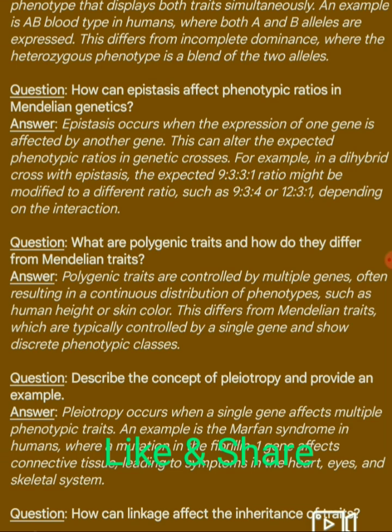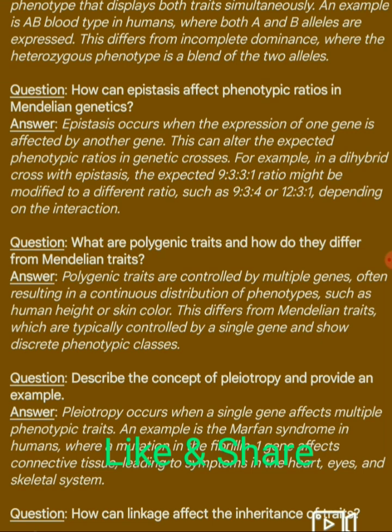For example, in a dihybrid cross with epistasis, the expected 9:3:3:1 ratio might be modified to a different ratio, such as 9:3:4 or 12:3:1, depending on the interaction.